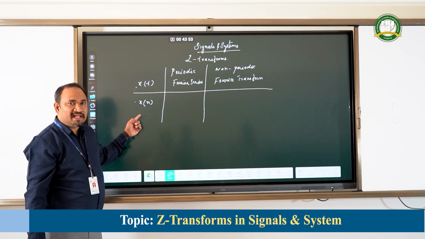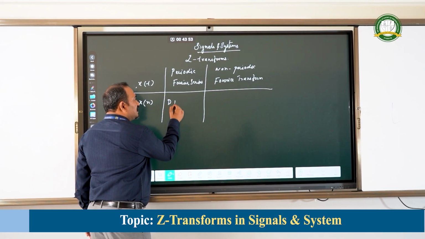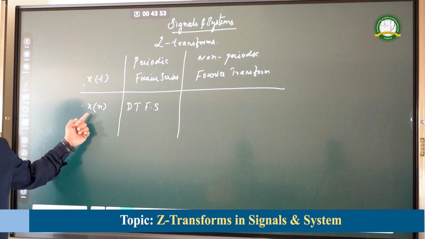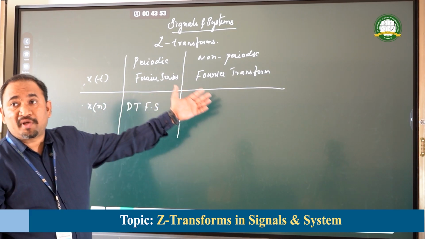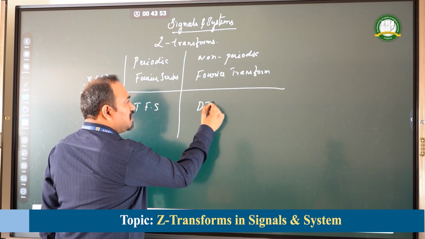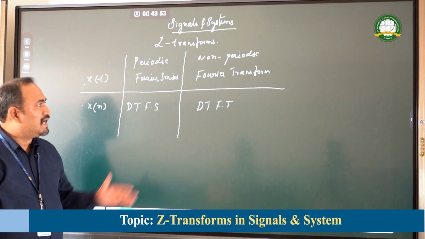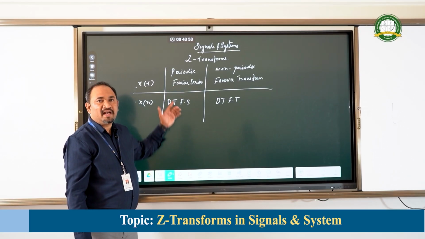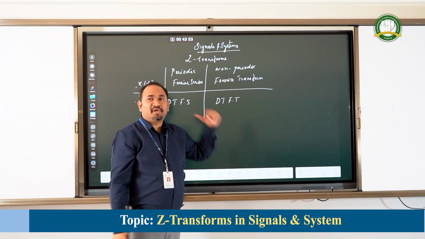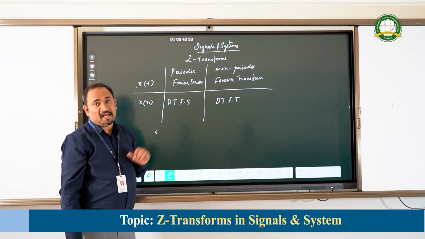Now, for the discrete signal, if the signal is periodic in nature, then discrete time Fourier series will be applied. Similarly, if the signal is discrete in nature and it is non-periodic, then for such a signal we will be applying discrete time Fourier transform. Basically, we came to one understanding that series is applied for periodic signals and transform is applied for non-periodic signals. This is the fundamental of Fourier analysis.